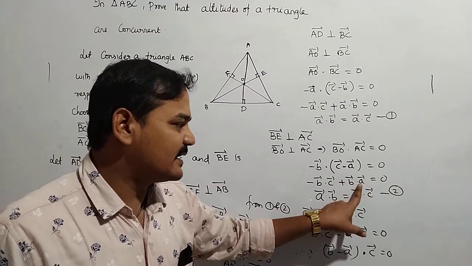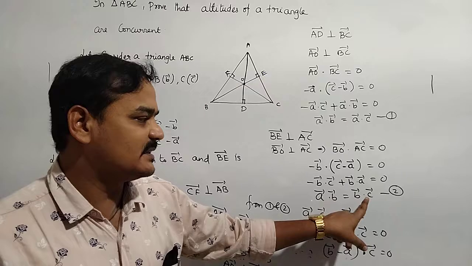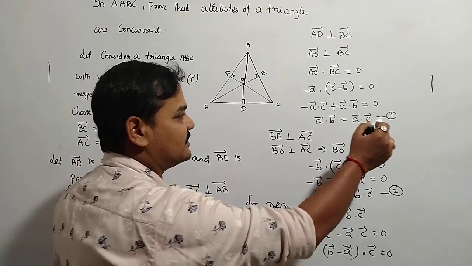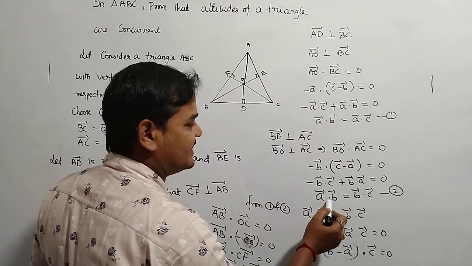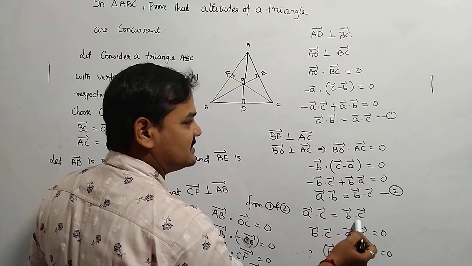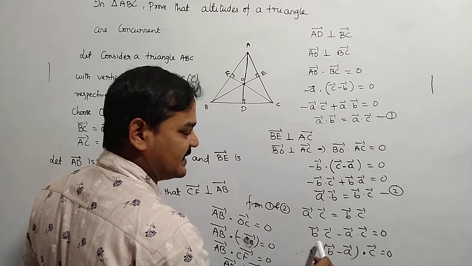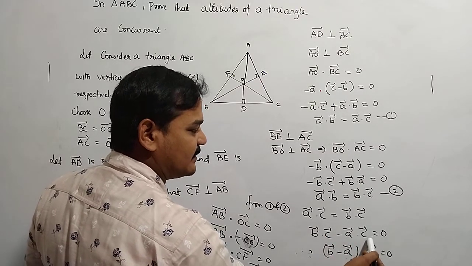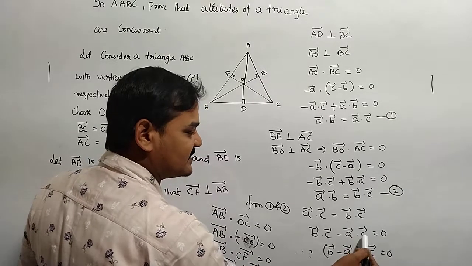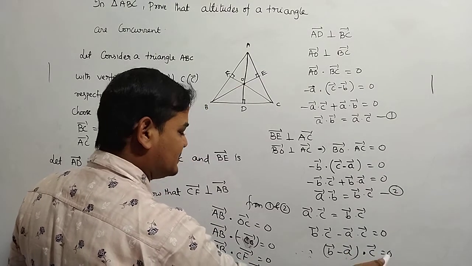So B bar dot A bar, by the commutative property, A bar dot B bar is equal to B bar dot C bar. From this equation and this equation, the LHS are equal. So A bar dot C bar is equal to B bar dot C bar. Bring one side: B bar dot C bar minus A bar dot C bar is equal to 0. In both, C bar is common. So (B bar minus A bar) dot C bar is equal to 0.